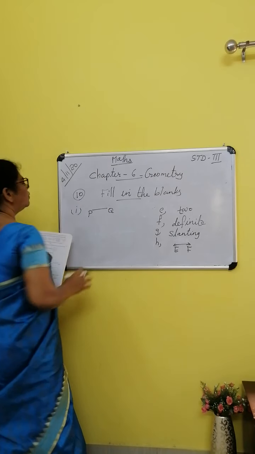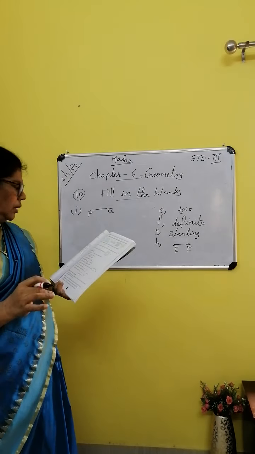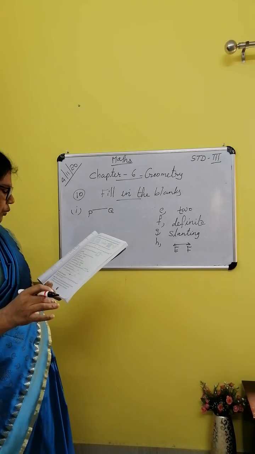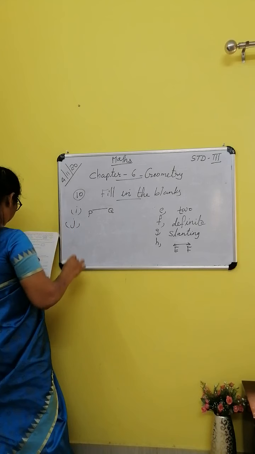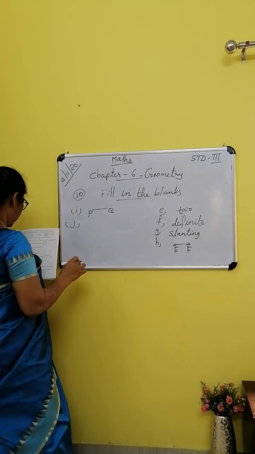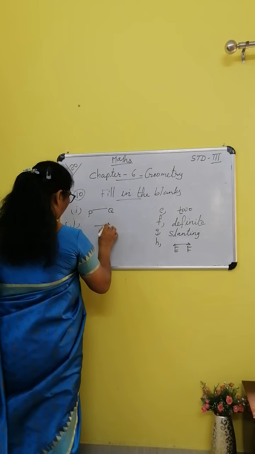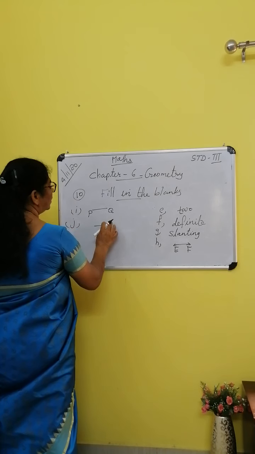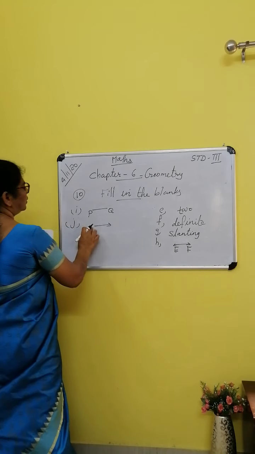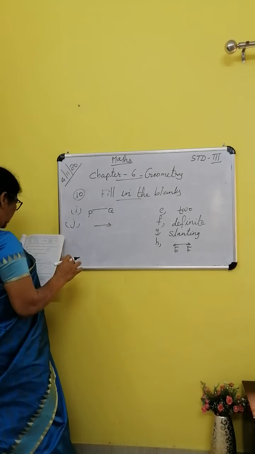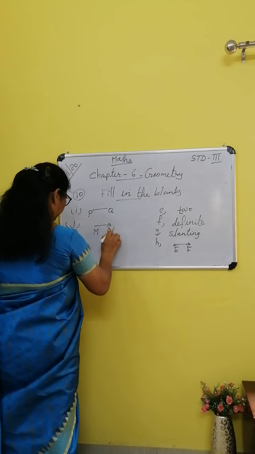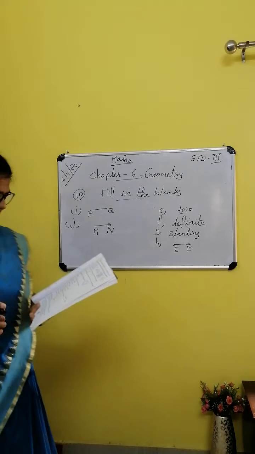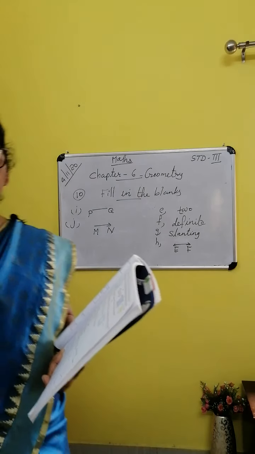No arrow mark. Don't put an arrow mark, okay? Line segment PQ. Next, J. Ray MN is represented as ray. No end point at one end. At the other end there is a point. That is called a ray MN. Ray MN. Okay. Study everything very well.